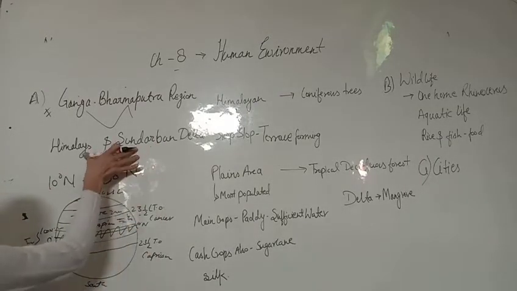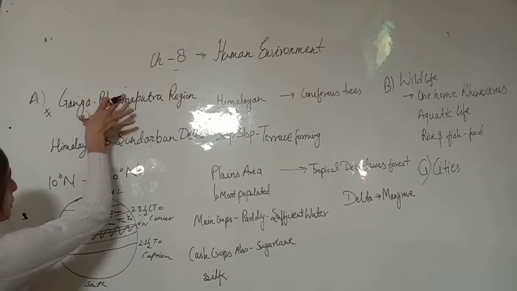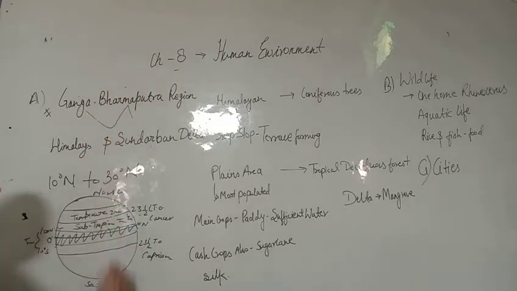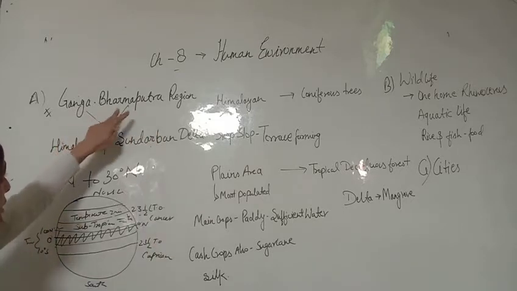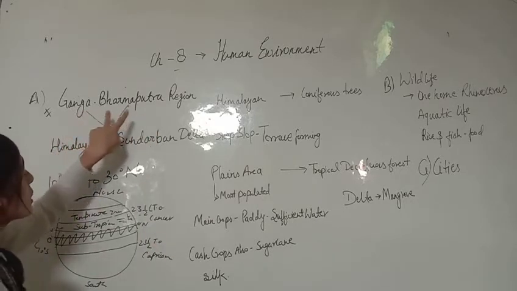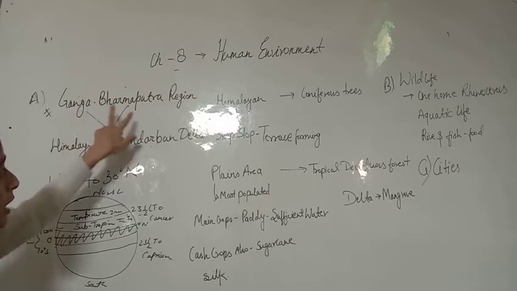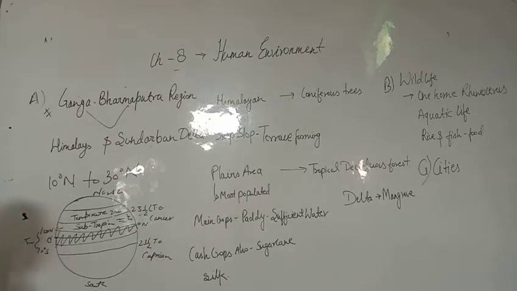So there are two prominent features made by the two prominent rivers, the Ganga and Brahmaputra, and other rivers like the Gandak, Son and Kosi, all tributaries responsible for making the Ganga-Brahmaputra basin or region.